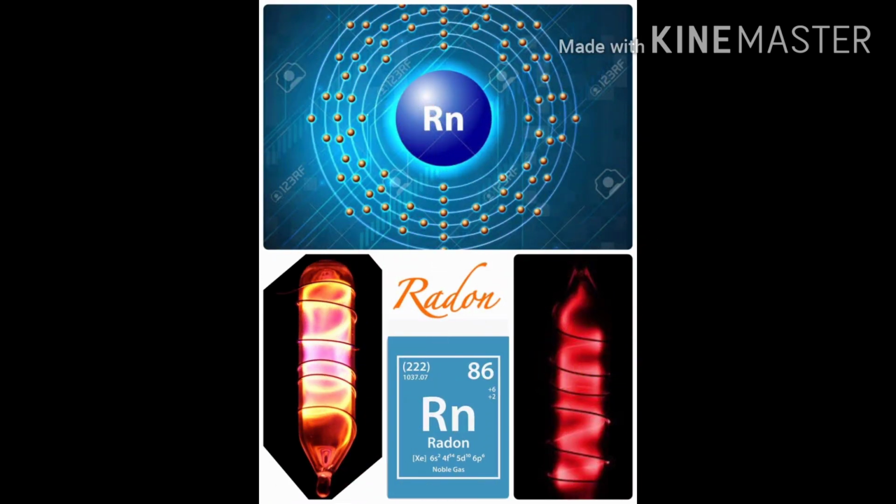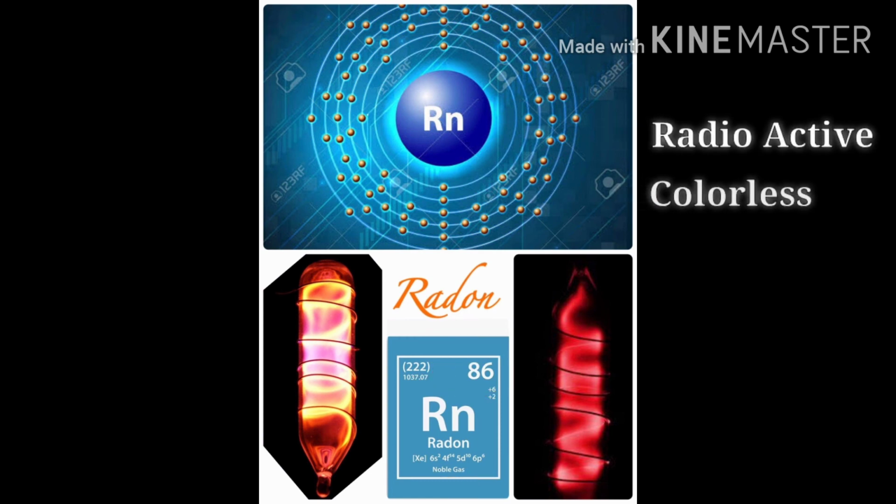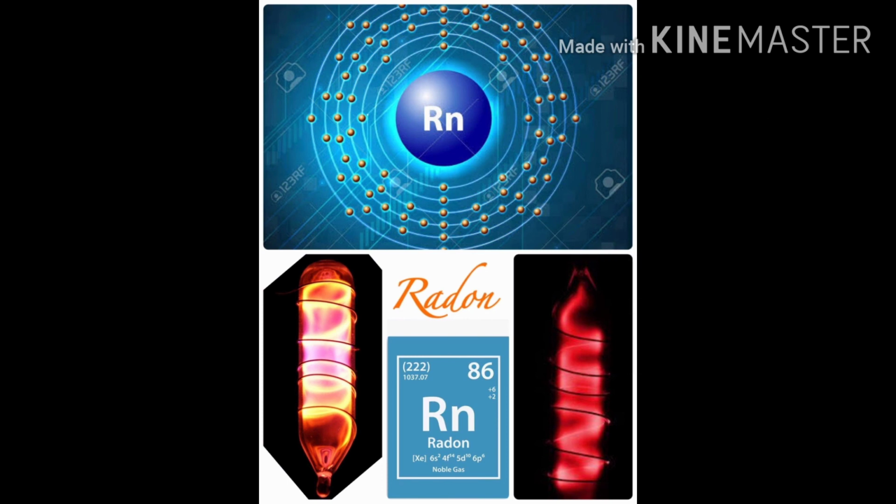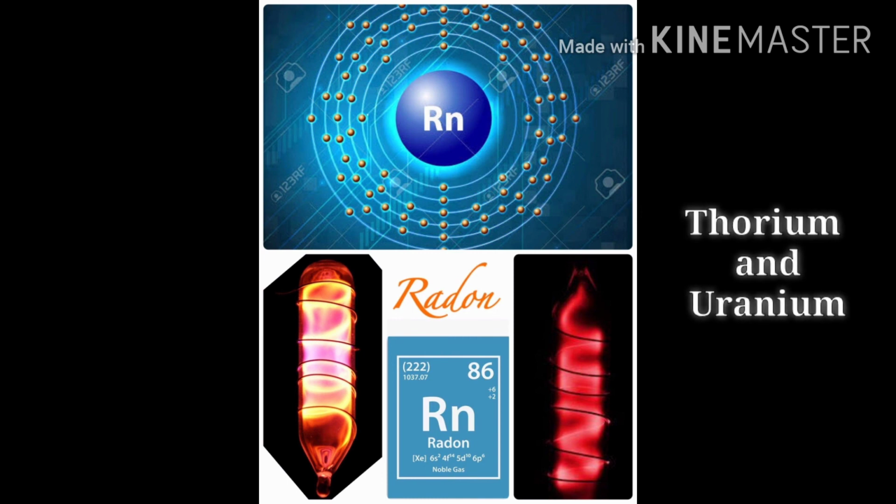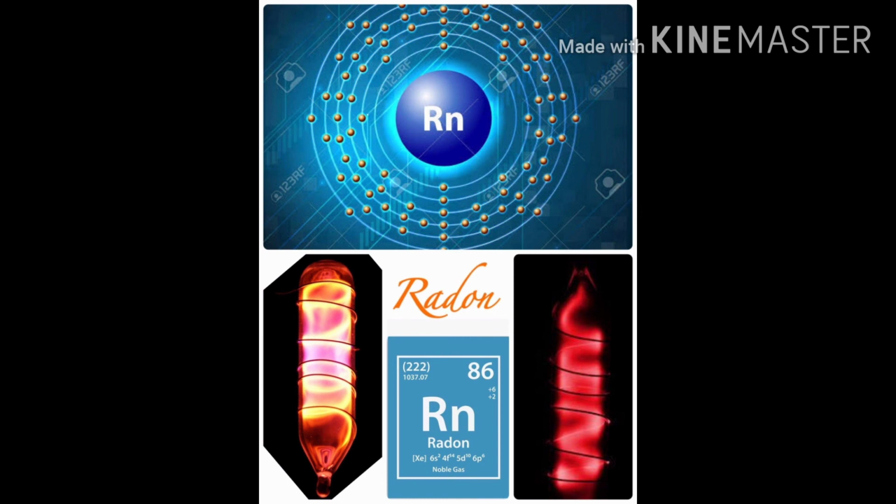Radon is a chemical element with the symbol Rn and atomic number 86. It is a radioactive, colorless, odorless, tasteless noble gas. It occurs naturally in minute quantities as an intermediate step in the normal radioactive decay chains through which the thorium and uranium slowly decay into lead and various other short-lived radioactive elements. Radon itself is the immediate decay product of radium. Its most stable isotope has a half-life of only 3.8 days.